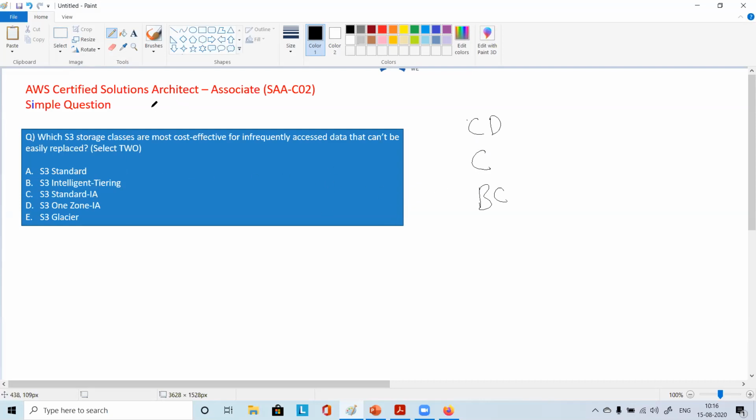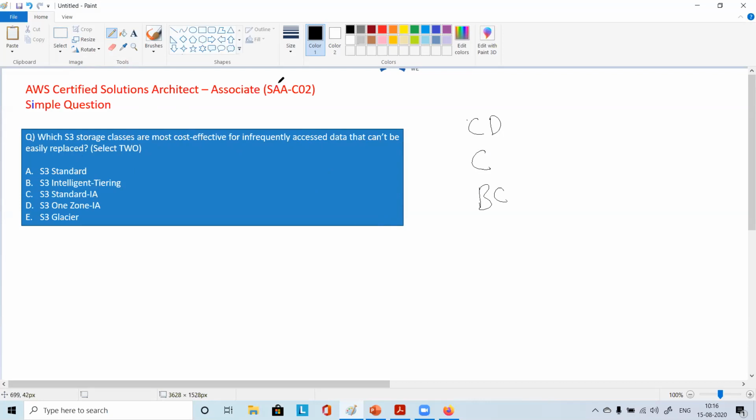Okay, so let's go to the question. Which S3 storage classes are most cost effective for infrequently accessed data that can't be easily replaced? So I have to look at the keywords here.